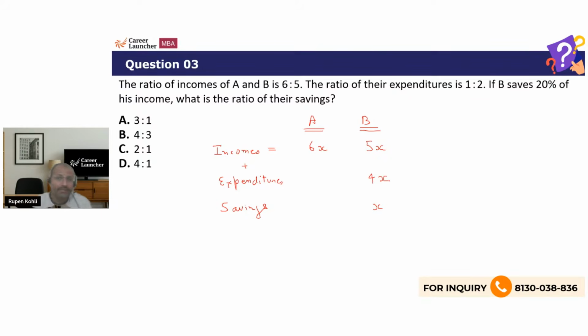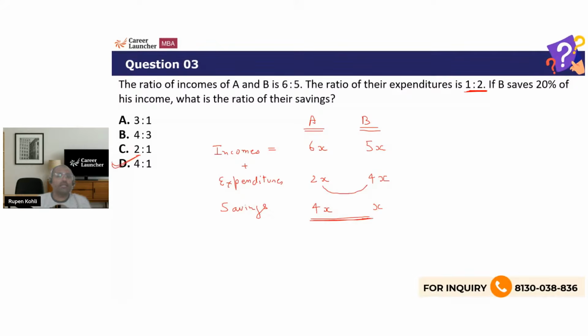And now, since this was in the ratio 1:2, these two values are in the ratio 1:2. So 2 is 4x, so 1 should be 2x, so that the ratio is maintained. Therefore, we can infer that A's savings are 6x minus 2x, which is 4x. And now you can observe that the ratio of their savings, which is asked, 4x and x, has come to be 4:1.